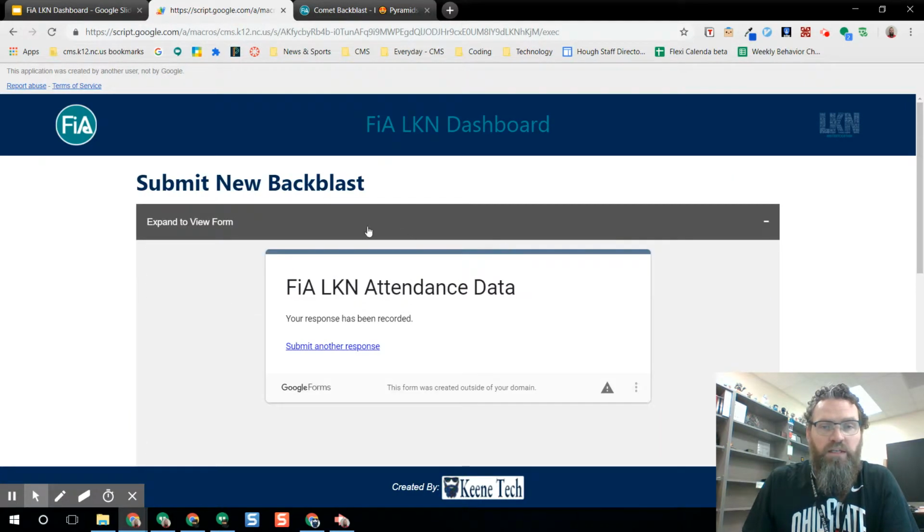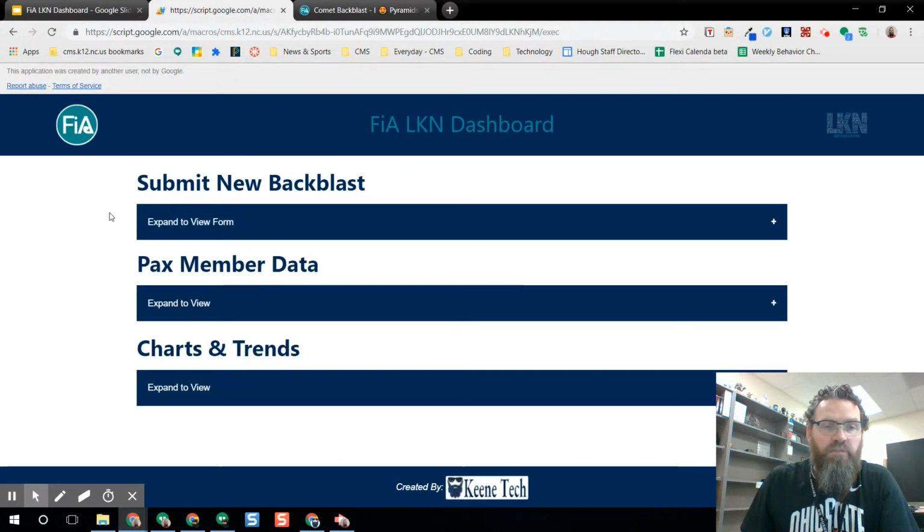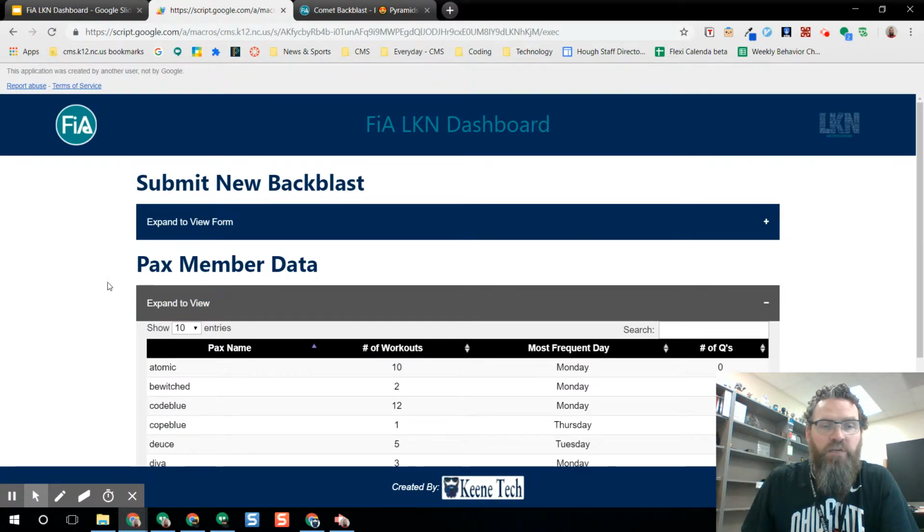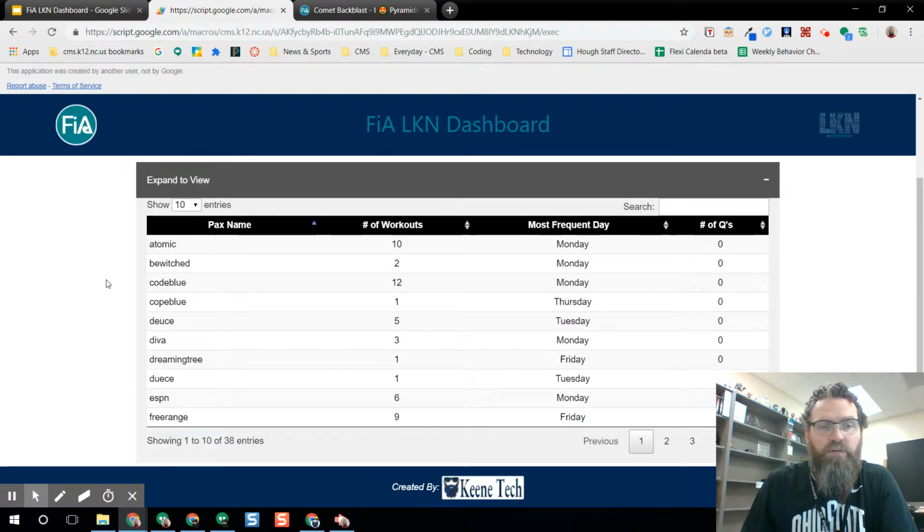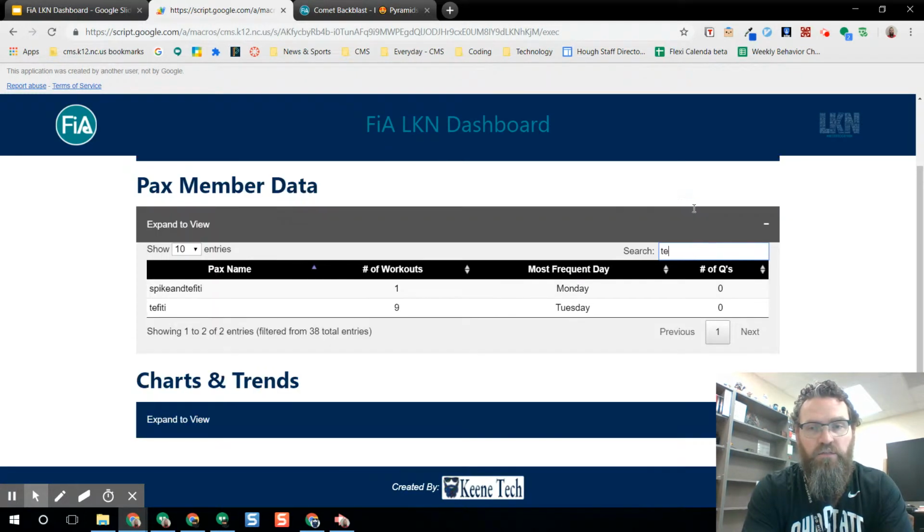So once you have submitted the link, you'll have this table here, which is what we call the PAX member data. And this is just a table compiling some of the information together. So for example, if I wanted to search my wife, Tafidi, you can see she's got 2 entries. Apparently she's been to at least 9 workouts and her most frequent day is Tuesday, but it's saying the number of queues is 0, all right?